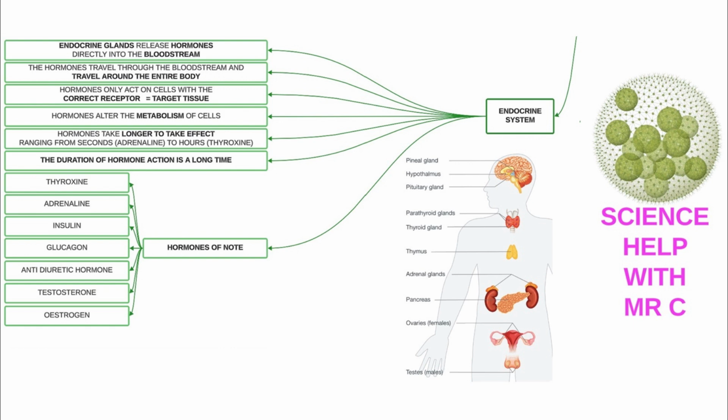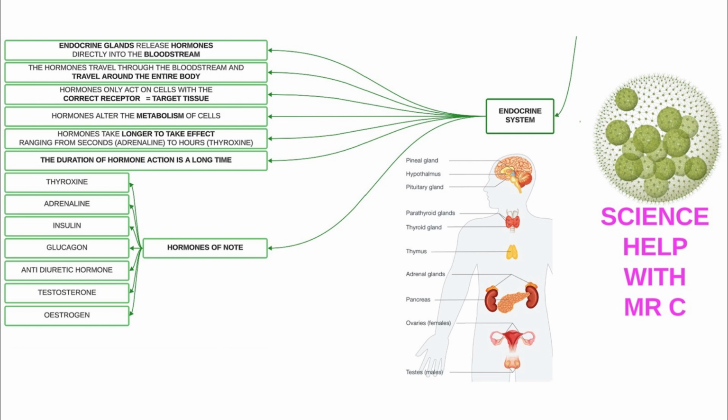Endocrine glands are ductless, which means they have no duct, unlike exocrine, like a sweat gland, that does have a duct. Endocrine glands release hormones directly into the bloodstream. The hormone will travel around the entire body in the bloodstream until it reaches a cell with the correct receptor that we call the target tissue. Hormones alter metabolism.